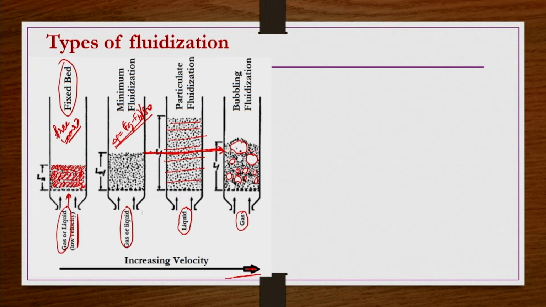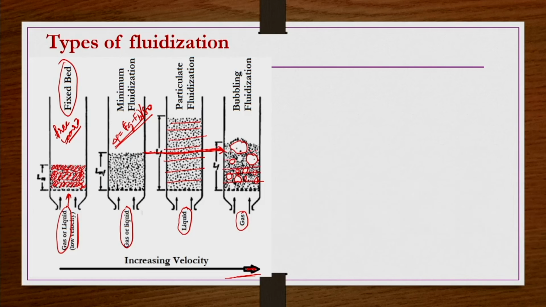What does bubbling fluidization condition mean, which is obtained by the gas flow rate? If you increase the velocity, most of the gas is going to form voids or bubbles, and they are moving quite rapidly.